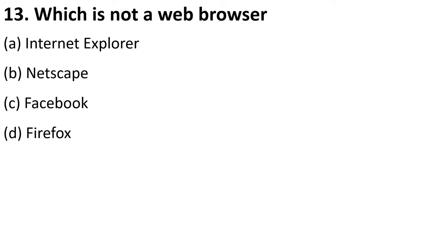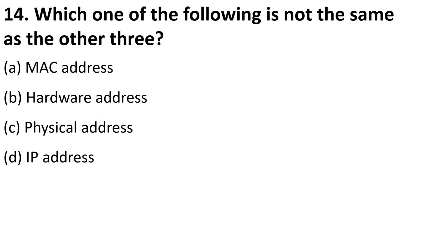Which is not a web browser? So students, as you all know, web browsers are application software that help you access the Internet. If you look at the options, we all know Internet Explorer is a very famous web browser, so this is not right. Netscape Navigator also, and Firefox is also a web browser, so this is not correct. While option C is correct, Facebook is a social networking website. It is not a web browser. That is why C is the answer.